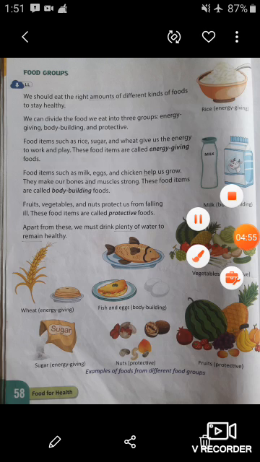Now the next food group, that is protective food. Fruits, vegetables, and nuts protect us from falling ill. These food items are called protective foods. So, students, what are protective foods? Those food items that protect us from falling ill are called protective foods. For example, fruits, vegetables, and nuts.